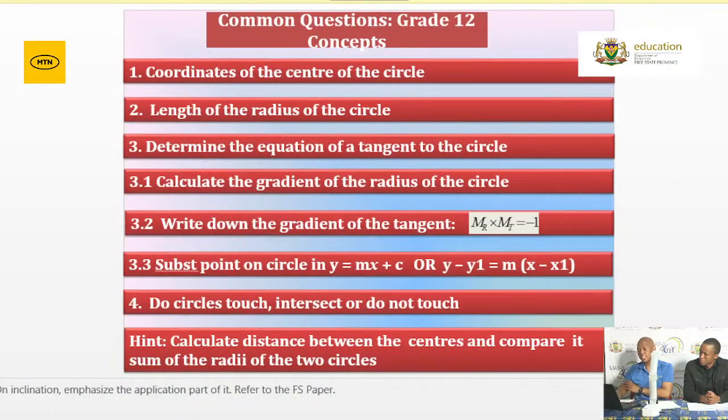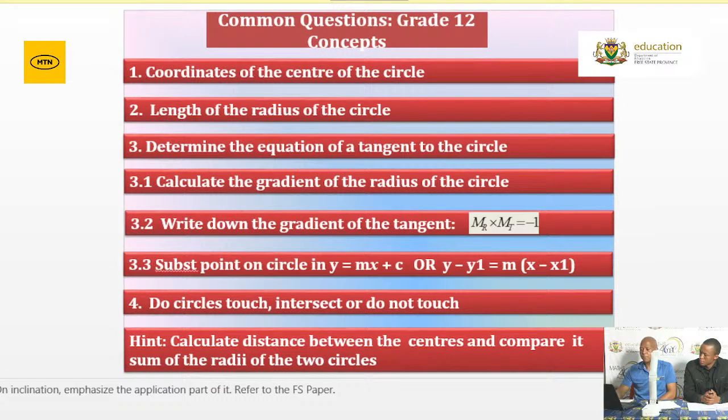Right, the common questions for grade 12: the coordinates of the center, we must be able to master that. We must also be able to read it from the graph or from the equation. The length of the radius of the circle, very important, and you must also be able to determine the equation of the tangent. I spoke to that, where you need the gradient of the radius, multiply the two because the two lines are perpendicular, and then you substitute into the equation y = mx + c.